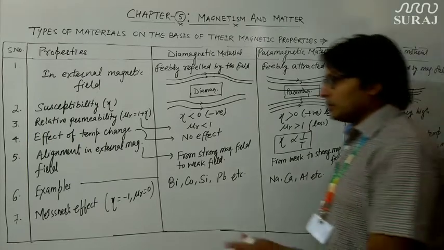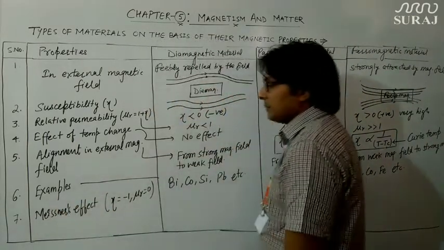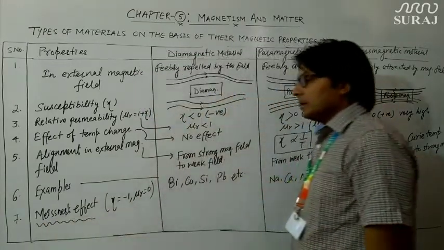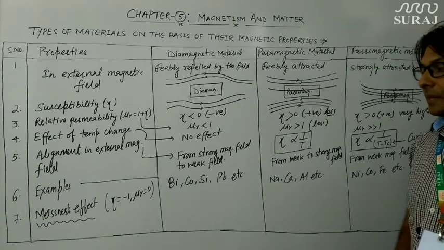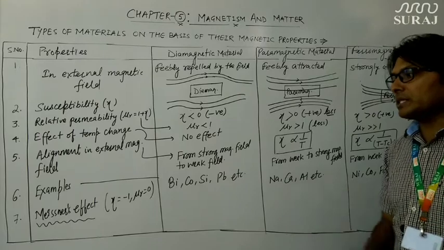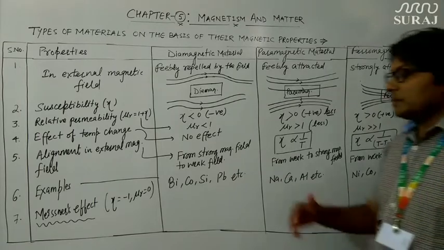One more property we have written here is Meissner's effect. This is also a very important topic so far as magnetic materials are concerned. What is Meissner's effect?